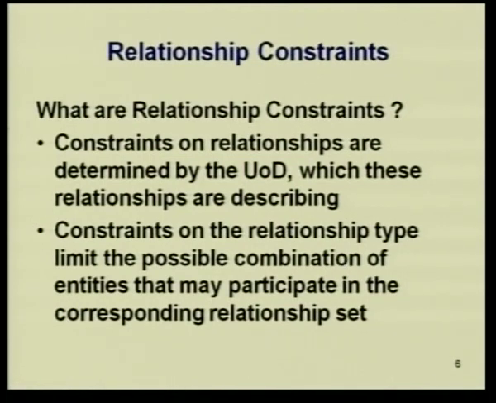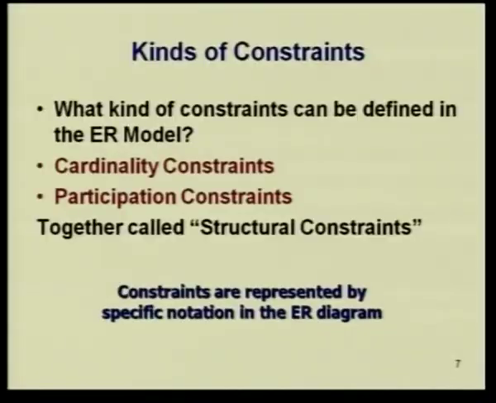It can limit the possible combinations of entities that may participate in the corresponding relationship set. Please note, a relationship is also finally a set. So the participating entities in that set can be constrained or limited by the use of these constraints.